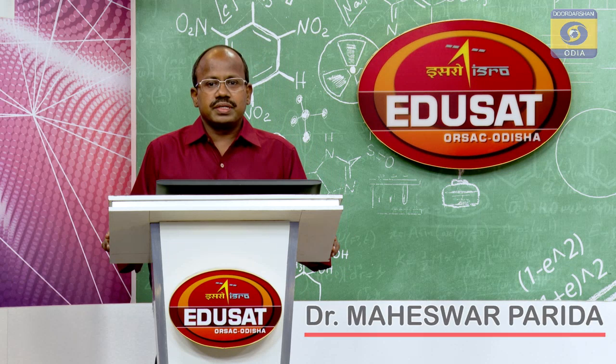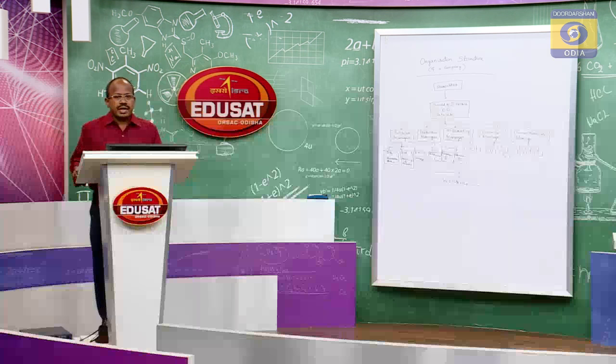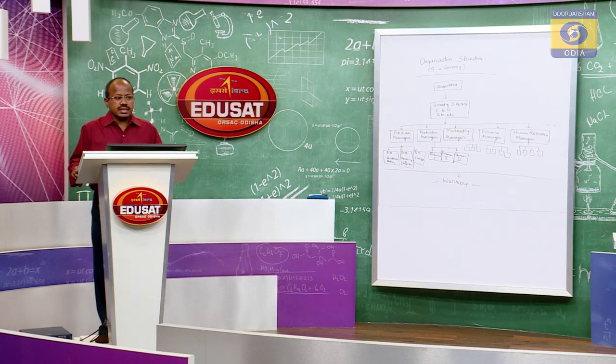In this session, we will read about the third most important function of management, that is staffing. We have already discussed planning and organizing in previous sessions. Planning means deciding the objective and deciding the best way of achieving the objective. Organizing is the process of creating an organization structure which shows various job positions, as shown on the board.